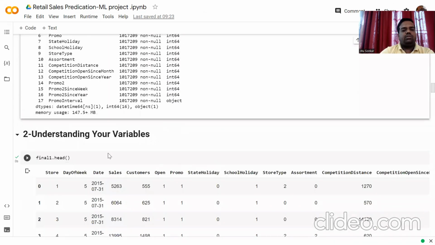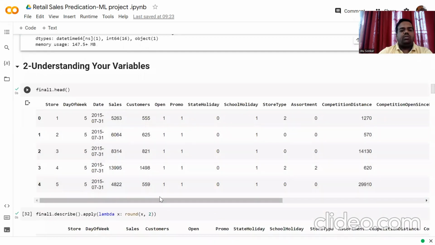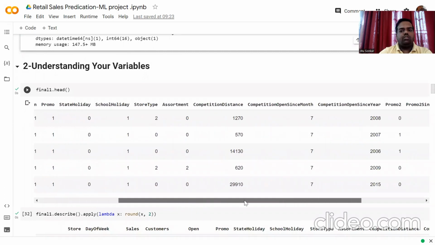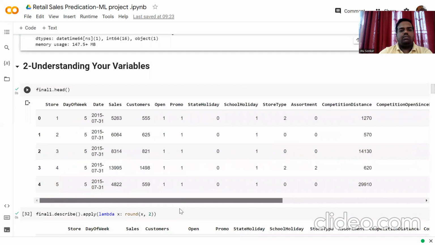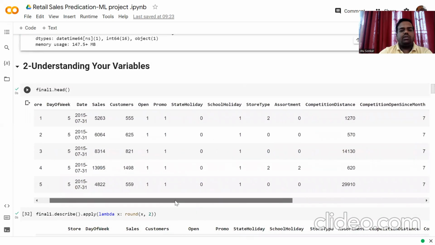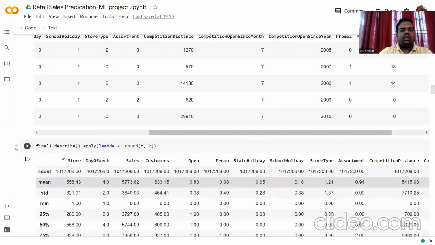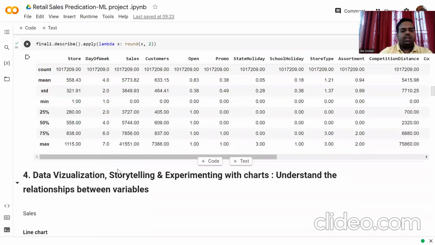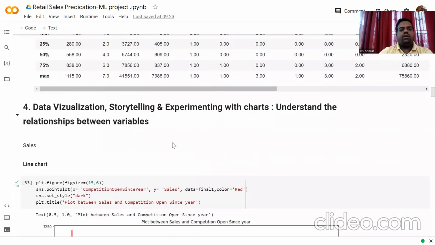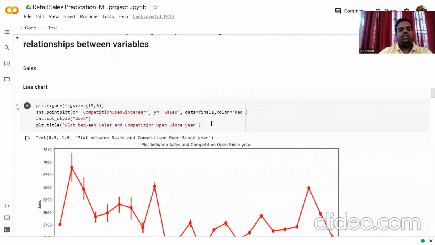So we have to understand the variables of the new data set, final1. Looking at final1.info, it looks good. There is no float value, there is no object type, and it is okay for the different columns. So we move further. We apply describe on our new data set final1, and then go to data visualization. We start with a line chart.